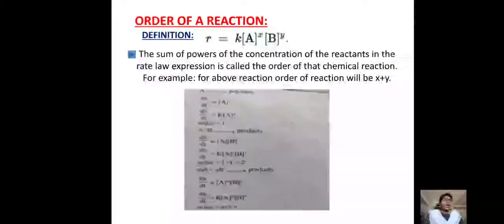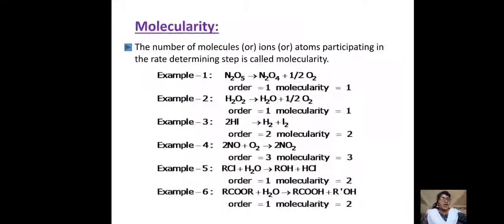Above, I have given one equation, that is rate is equal to K into the concentration of A to the power of X and the concentration of B to the power of Y. Then the order for this equation will become X plus Y, because for concentration term A the power is X, and for concentration term B the power is Y. Then the order of the equation is X plus Y. This is about the order. Here, order gives the relation between the concentration of the reactants and the rate of reaction.